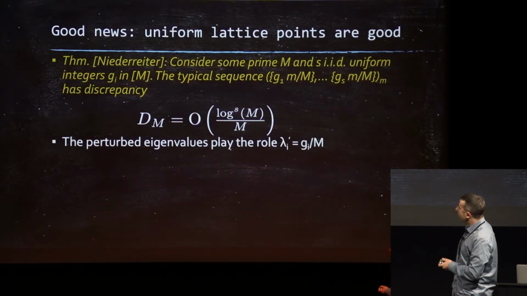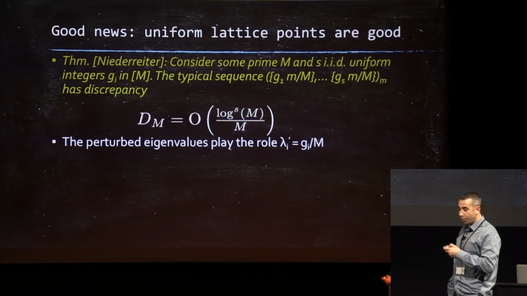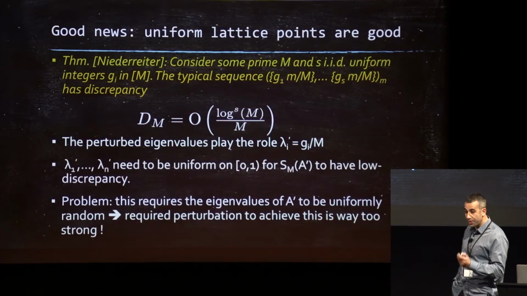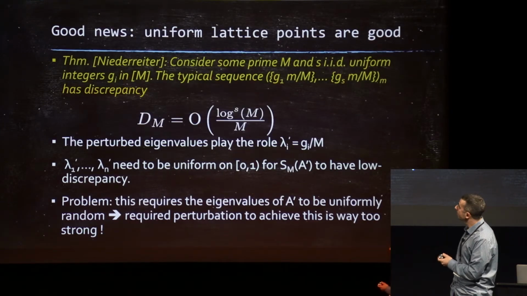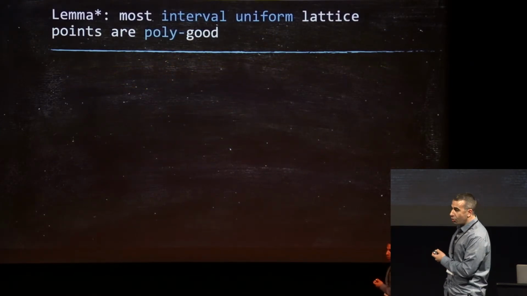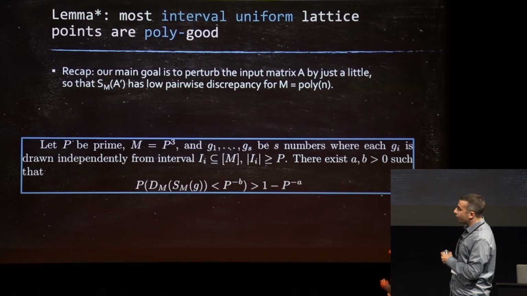Unfortunately, the perturbed eigenvalues play the role of these uniform points. And if we need them to be uniform, it means our perturbation needs to be super strong, and we lose all connection to the input. So that's no good. So what we need to show is a weaker, more relaxed version.